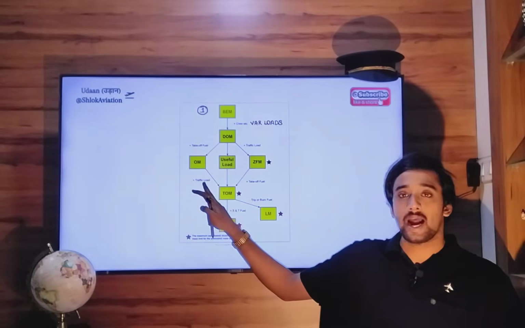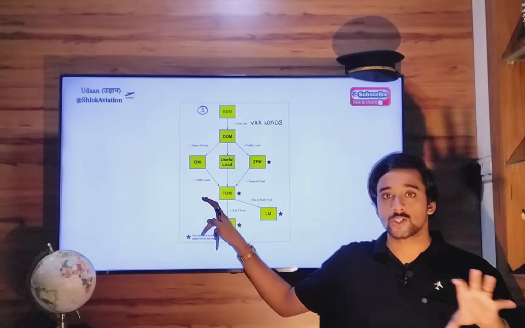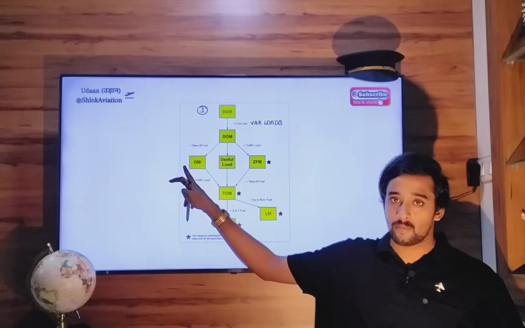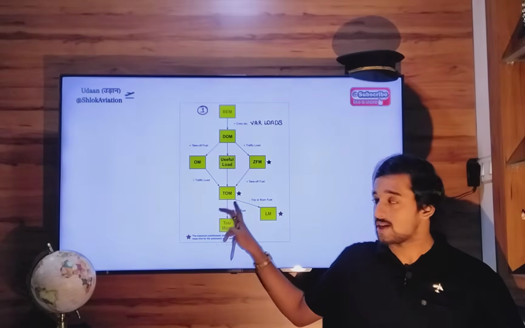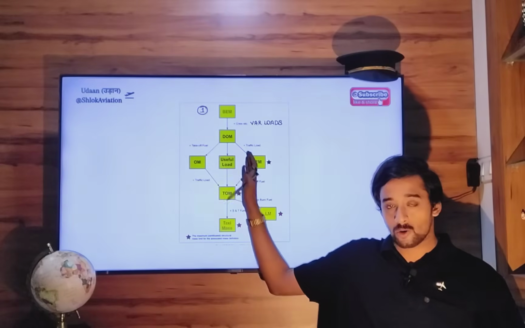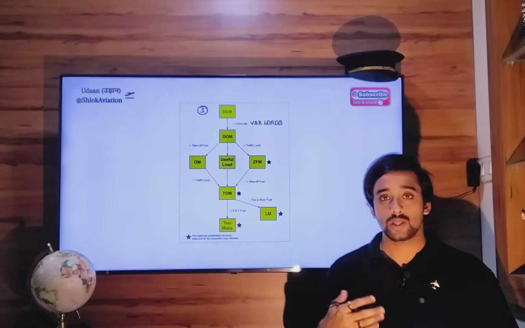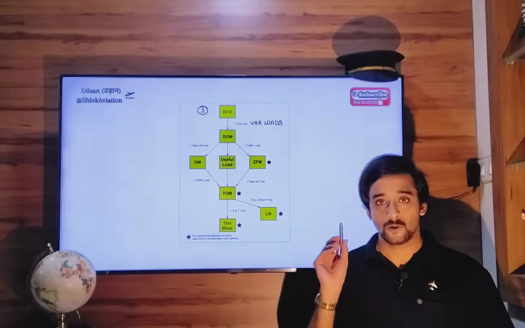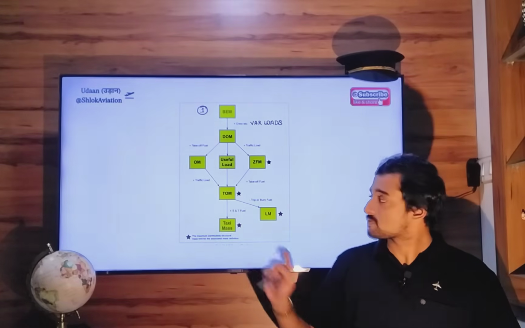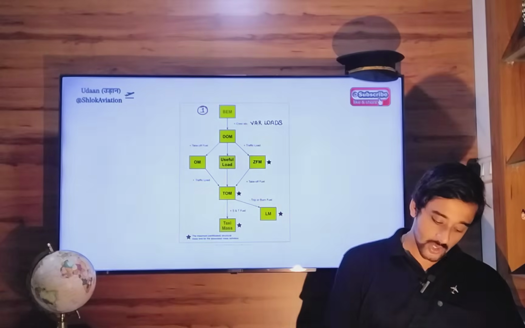So now it's time to add payload because you want fuel, you also want payload. So now at this point you add traffic load or payload to your operating mass, you get zero fuel mass. Here you add fuel because you already have payload. Now it's time to add fuel because without it you cannot fly. So zero fuel mass plus takeoff fuel equals takeoff mass, right? And this is the first way to get takeoff mass.